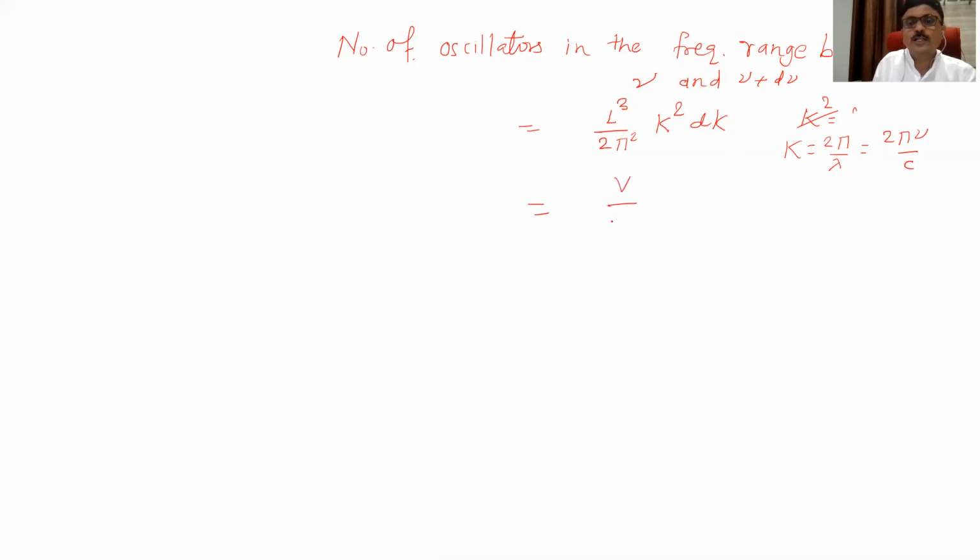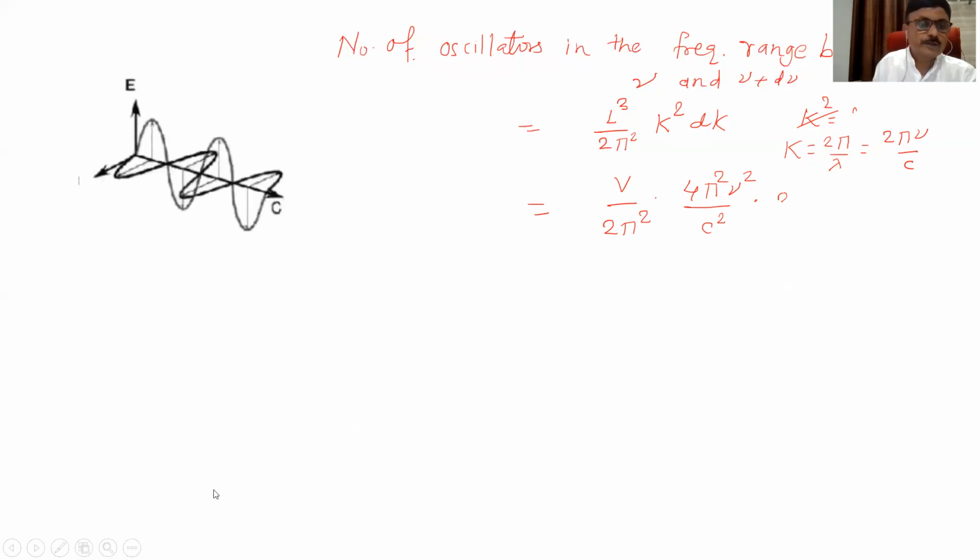So this is the volume of that cube divided by 2 pi square into k square, which will be 4 pi square nu square divided by c square, and differentiation of k gives dk equal to 2 pi by c into d nu.